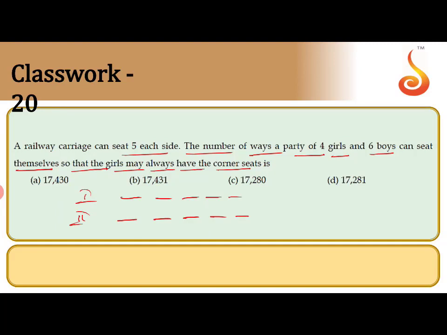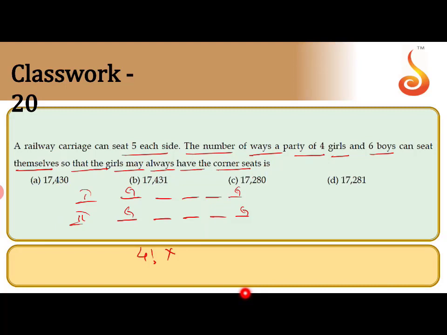The 4 girls, they say, may always have the corner seats. That means a girl here, a girl here, a girl here, a girl here. How many girls are there? 4 girls and 4 places. They can be arranged in 4 factorial ways. That is the first job. There are 4 places for 4 girls, so they can be accommodated in 4 factorial ways. The first job is over.